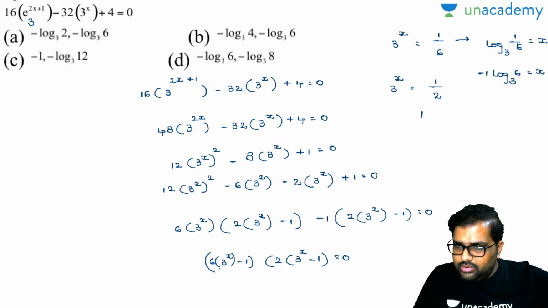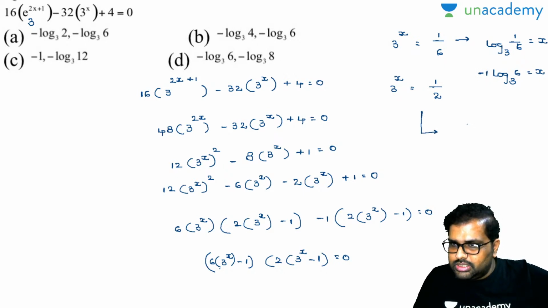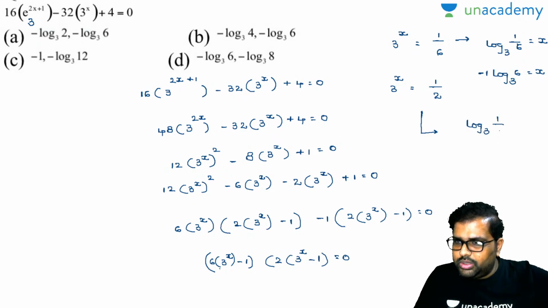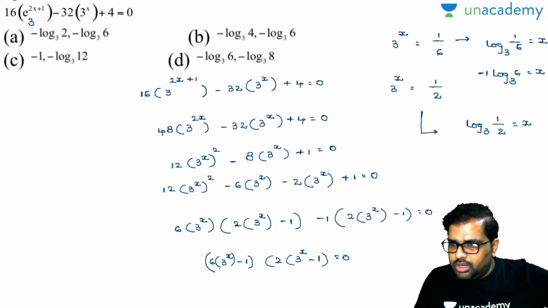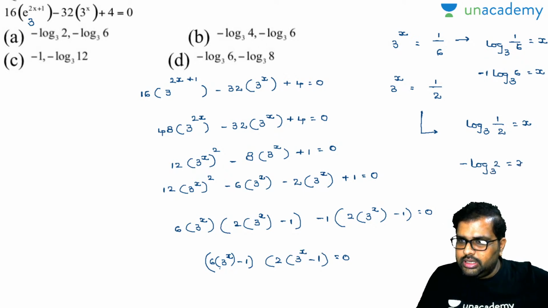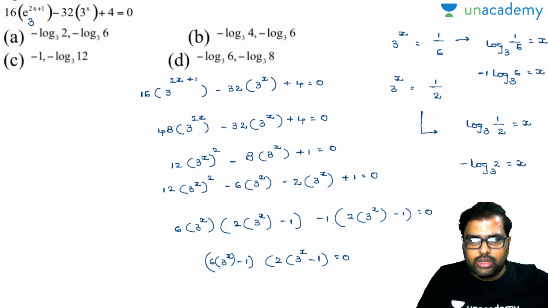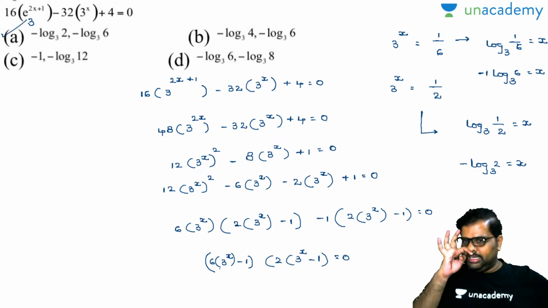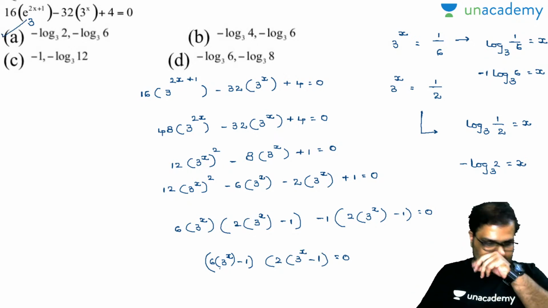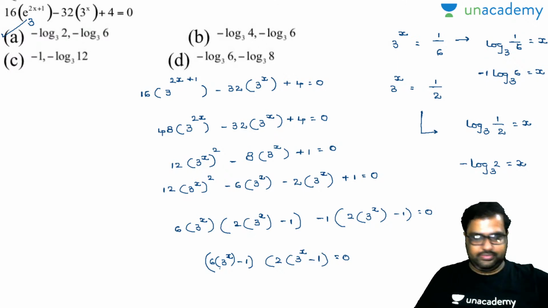Now, log base 3 of 1 by 2 is equal to x. Can I write my x as minus 1 into log base 3 of 2 is equal to x? Is there any option there? Minus 1, yes, and your option A will satisfy. Quadratics and logarithms combined together, yes.